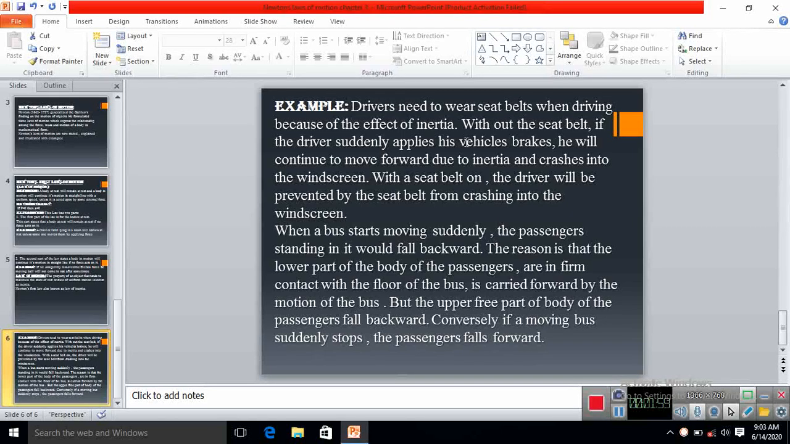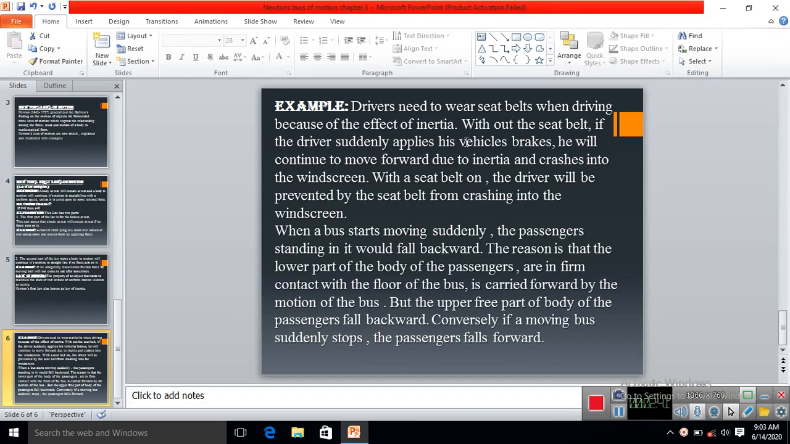After some time, when he applies the brakes, now the car is in motion. When he applies the brakes, his body will fall forward. Why forward? Because his body is in motion. When the car comes to rest, but his body is in motion, his body wants to maintain its motion, therefore the body of the driver falls in the forward direction. This property, that falls forward and falls backward, is known as the law of inertia.